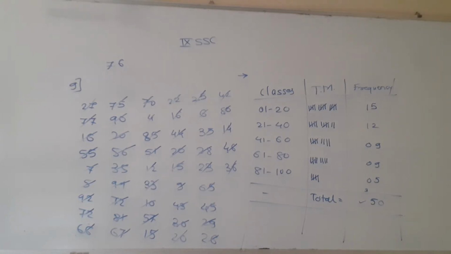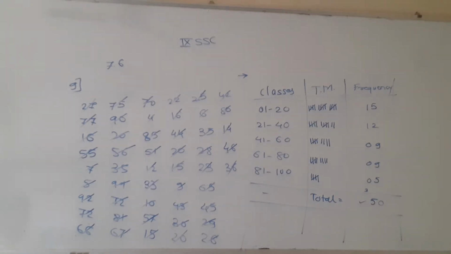So if the classes are discontinuous, it is okay. But when the information is in the form of decimal numbers, the classes should always be continuous. So this is one method which I explained to you. If you solve by another method, your answer will not be exactly the same as my answer, but the frequency total should be equal to 50 by all the methods. So this is one type which I explained to you.